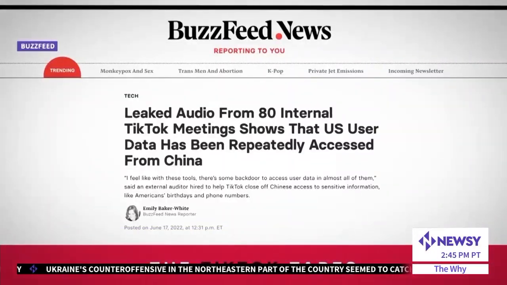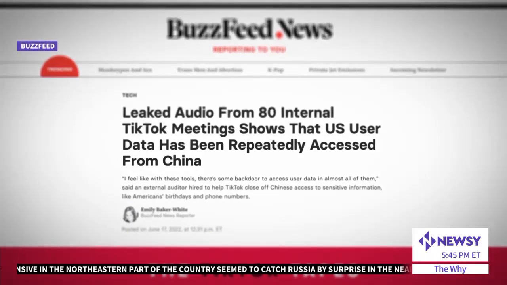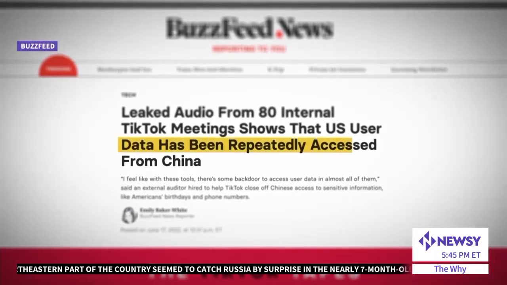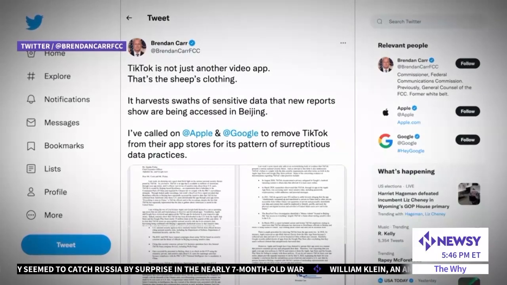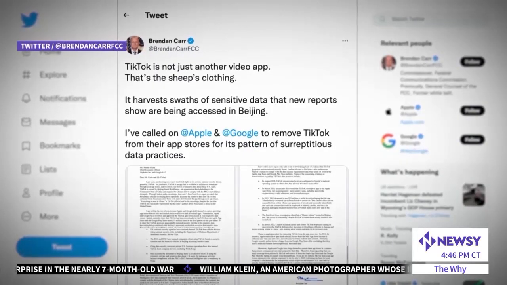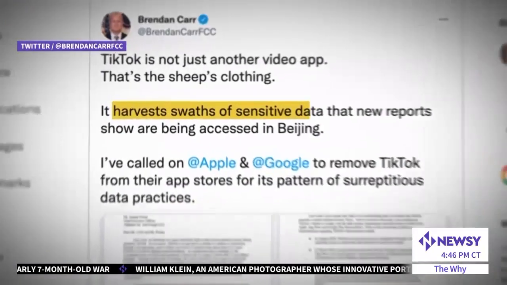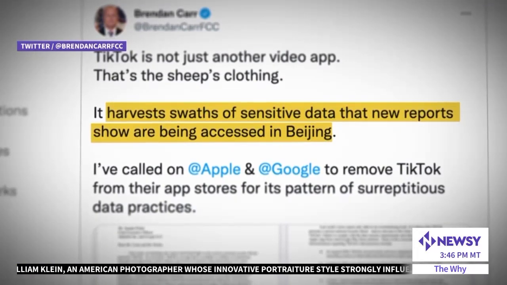It begs the question, what exactly is novel about these data misuse accusations in 2022? The newest cycle started in June when BuzzFeed published leaked audio from 80 internal TikTok meetings which showed that U.S. data was repeatedly accessed from China. Around the same time, Republican FCC Chair Brendan Carr published a letter in which he claimed to have new evidence that TikTok, quote, "harvests swaths of sensitive data that are being accessed in Beijing." The conversation shifted from data storage or giving data away to the Chinese government to data access.